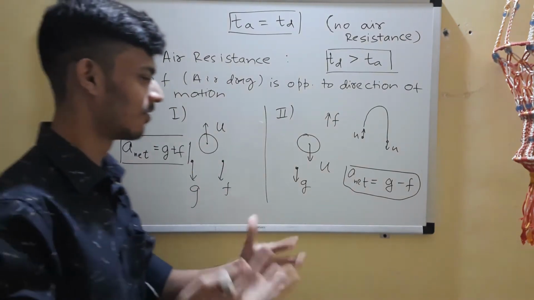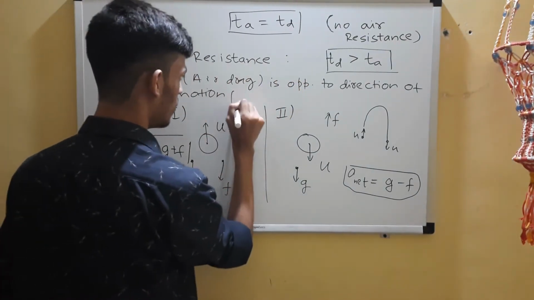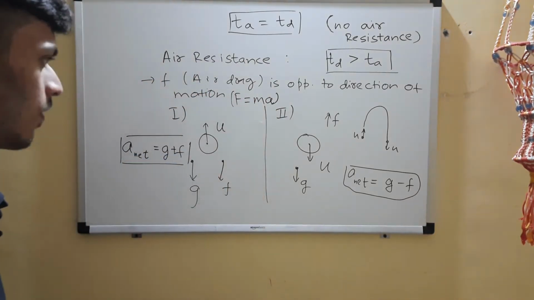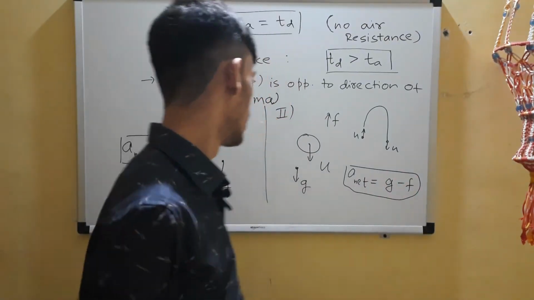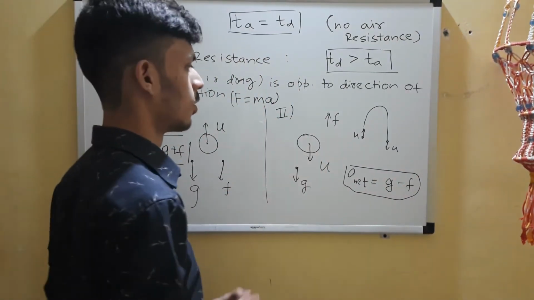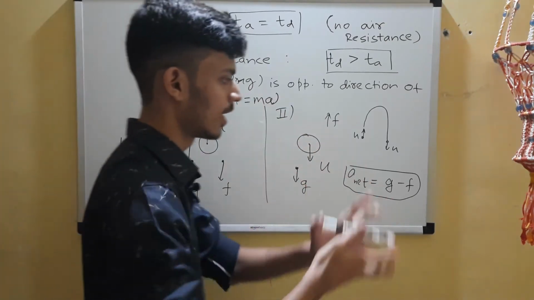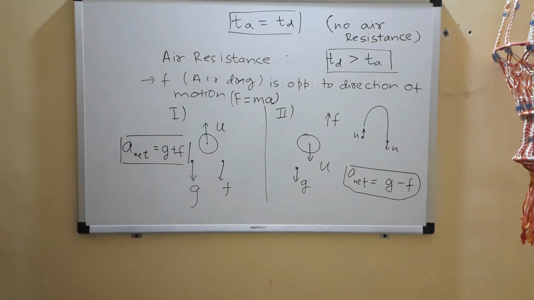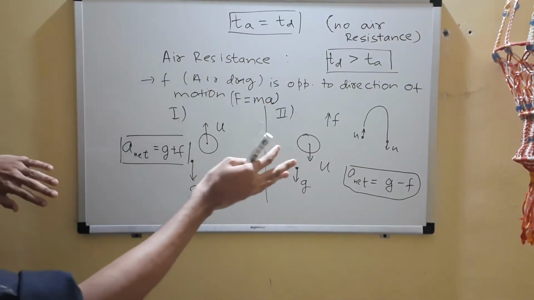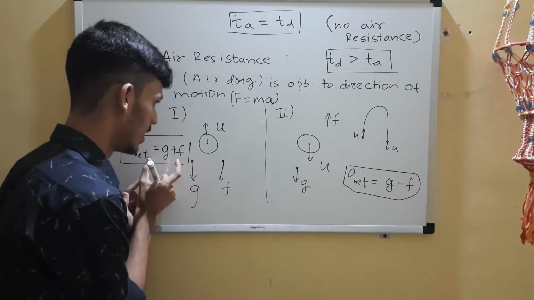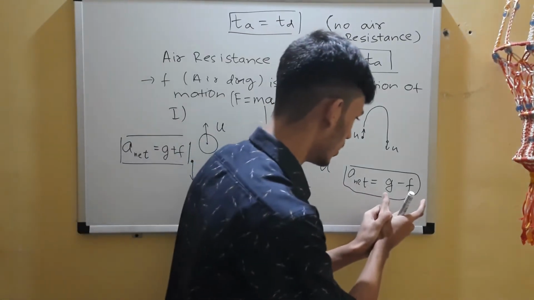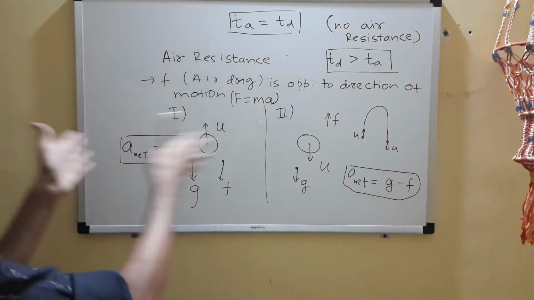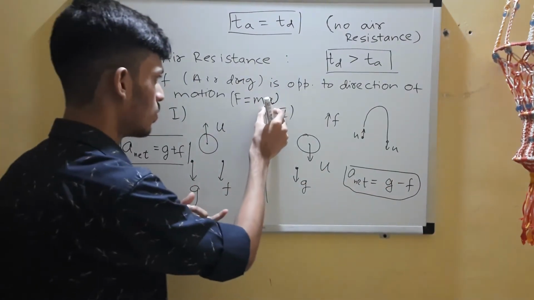Can you find something fishy here? So if you remember from your class 9th or 10th, F equals ma. So in which case is the force more? Is it in case 1 or is it in case 2? In which case is the force more? Obviously case 1, right? It has more acceleration, g plus f, and here acceleration is g minus f, something less. Here it's both terms adding up. So acceleration is more, force is more.